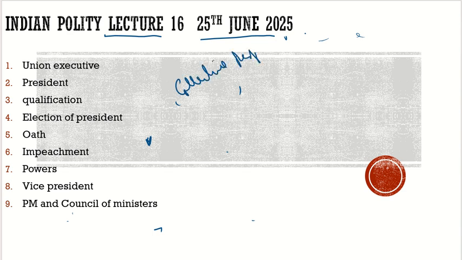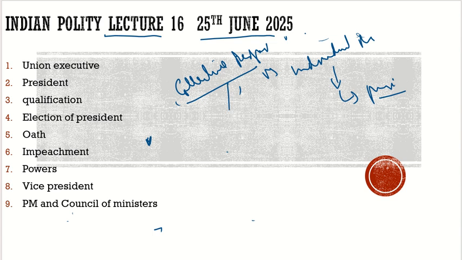Collective responsibility versus individual responsibility. Individually, the council of ministers or the prime minister are responsible to the president, because they hold office at the pleasure of the president. Collective responsibility is something different. For example, when we discussed